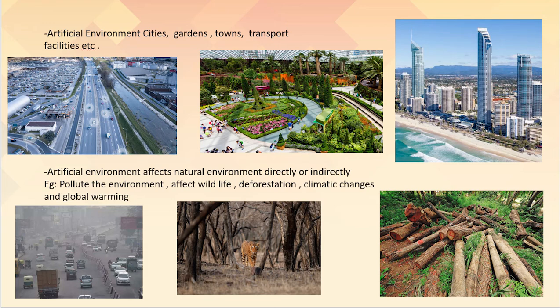And not only this, for the sake of urbanization, man is cutting down the trees from the forest. That means deforestation is taking place. So what is the result of deforestation, children? It is affecting the wildlife. That means many animals and birds are now on the list of endangered species. That means they are considered to be about to become extinct now. For example, the tiger and many types of birds. Okay, and not only this, because of deforestation, the ecosystem is changing. There is a change in the climate, soil erosion also, and flooding also takes place, children.